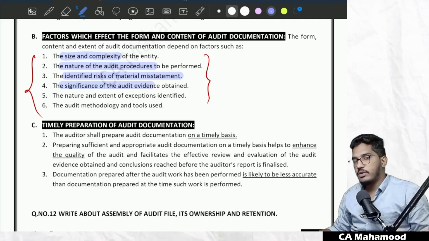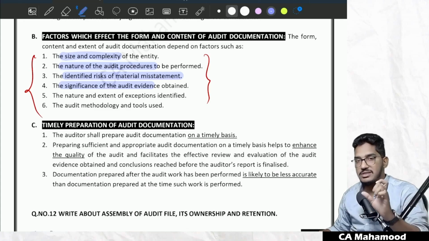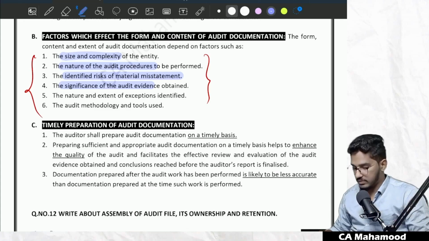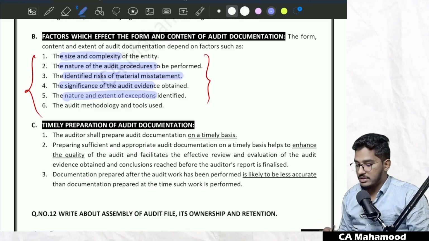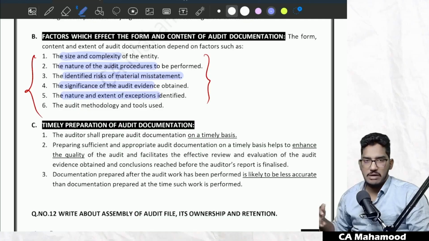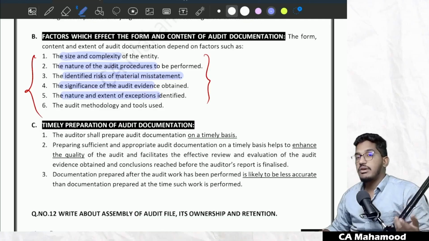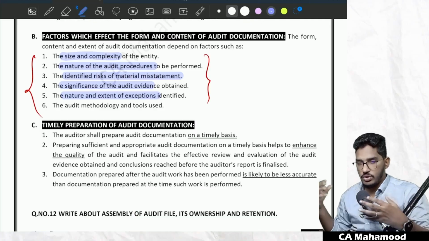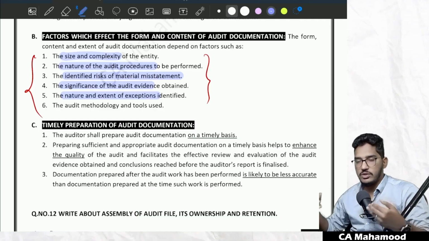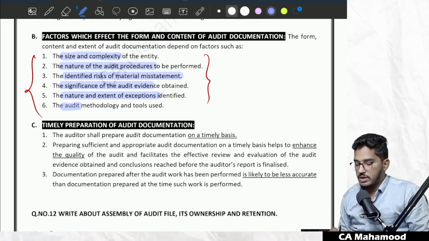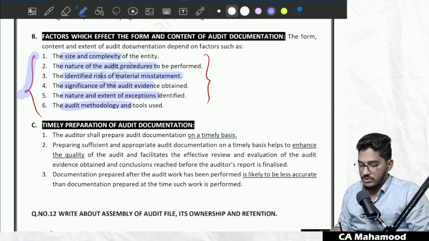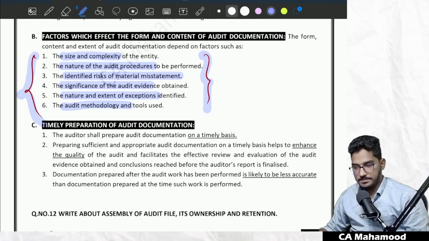So how much volume of documentation you are going to maintain depends on the significance and importance of the evidences. It also depends on the nature and extent of exceptions. For the time being, understand exceptions as deviations, misstatements you have found out. If you are finding more misstatements, you want more documentation. If you found fewer misstatements, you want less documentation. And it also depends on what audit methodology you are using and what tools you are using for conducting the audit. So these are the various factors which the auditor has to keep in mind while considering the extent of the audit documentation.